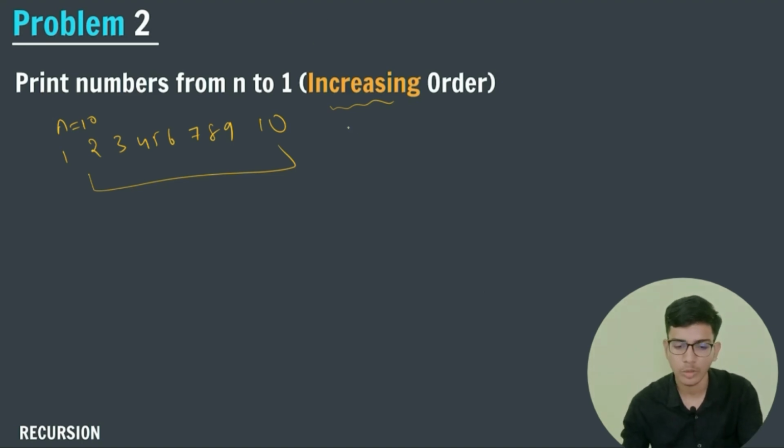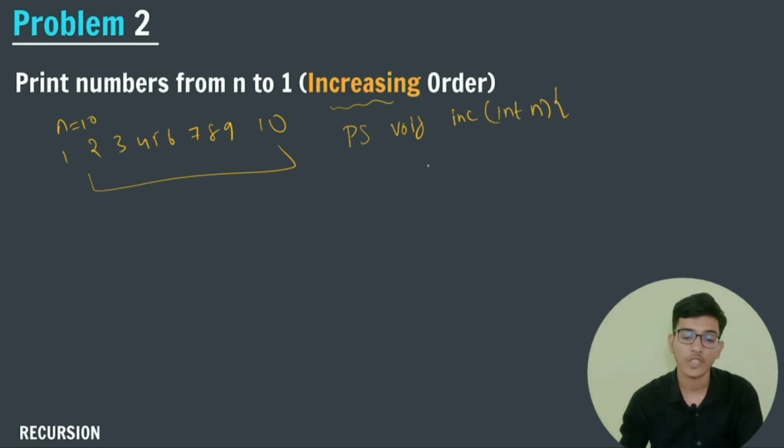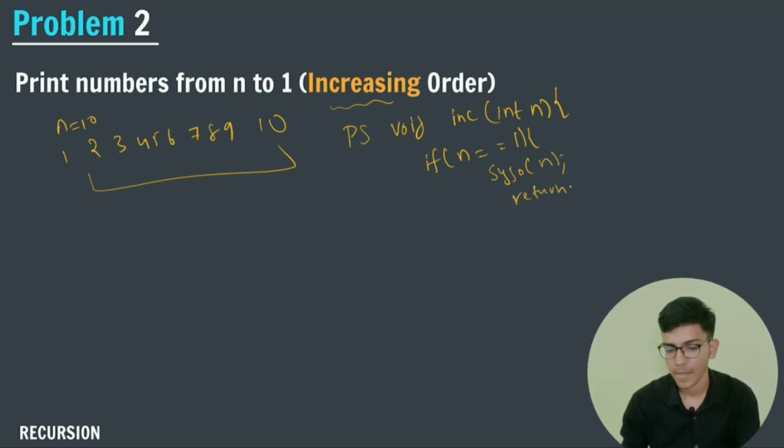First of all, I will write my pseudocode, that is public static void increasing. In the increasing function, I am passing my parameter int n. After that, I am checking my base case: if n is equals to 1, then print System.out.print value of n. After that, return. That's all.